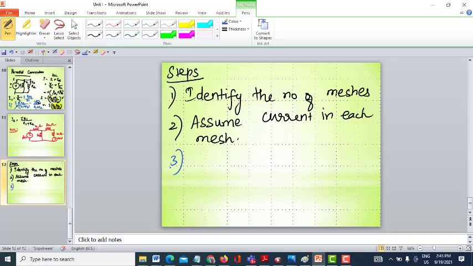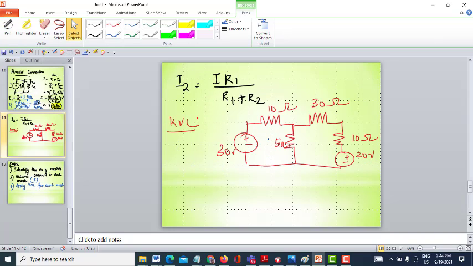After assuming it, apply your KVL for each mesh and solve. Okay, assume current in each mesh. So the variable here is current I. Alright. So now here, how many meshes do I have?